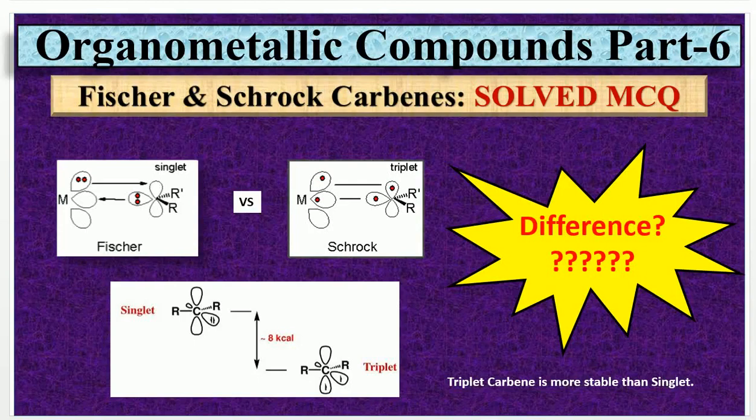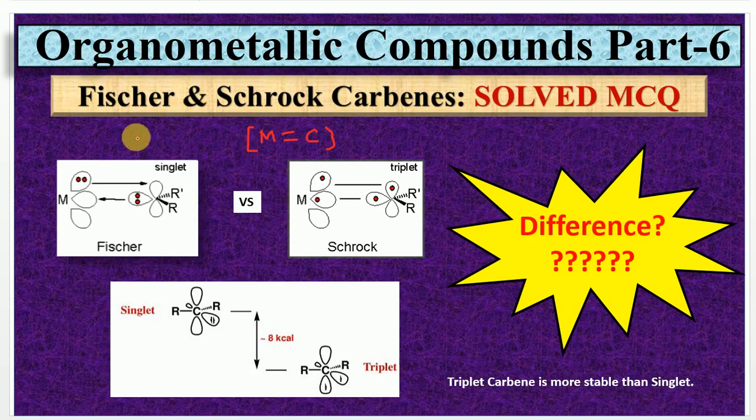So in today's class we are going to discuss Fischer and Schrock carbenes in organometallic chemistry. We might have heard that Fischer and Schrock carbenes have a metal-carbon double bond, right? Those compounds which have a direct metal-carbon double bond can be considered organometallic compounds. So Fischer and Schrock carbenes are also a part of organometallic chemistry.